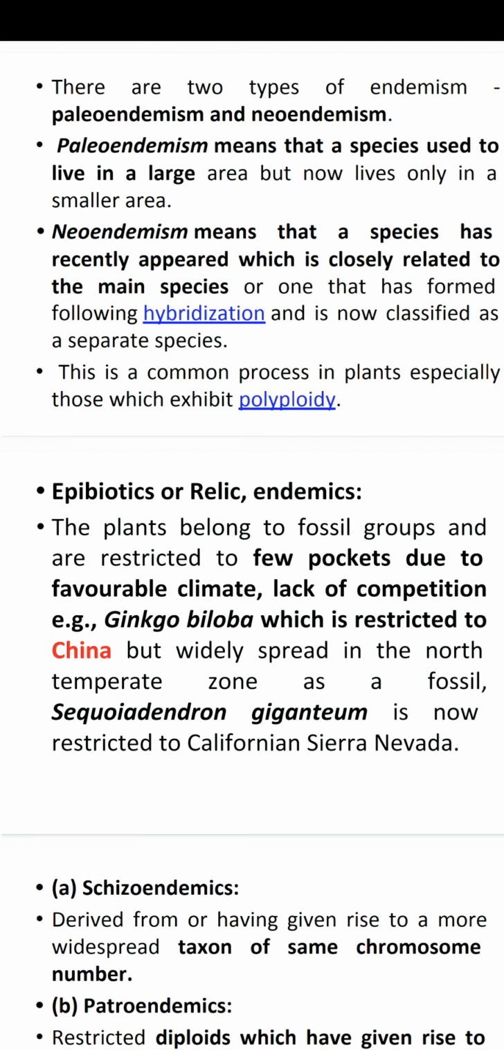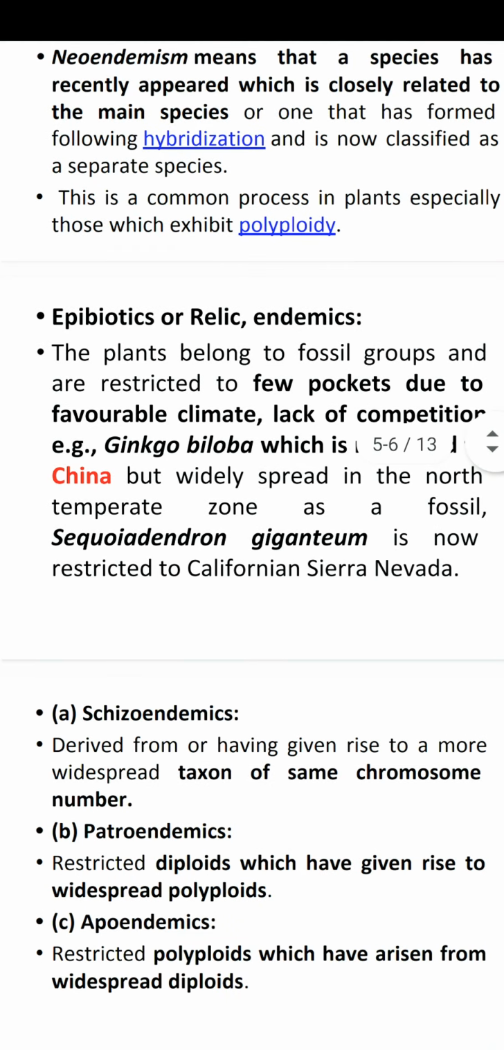Neo-endemism. So what is neo-endemism? Neo means new. These are newly evolved species which have a small range of habitat. We can take the example of Piper nigrum, black pepper.